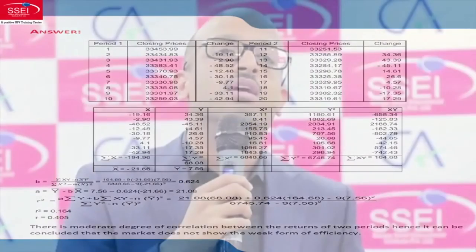So correlation comes to around 0.4. Now 0.4 is not 0. That means the price changes are correlated, which means market is inefficient. So market is not efficient in the weak form. If correlation was 0, we would have concluded that market is efficient in the weak form. You know that in an exam, correlation won't actually be 0. So I had given a cutoff: up to 0.2 or 0.25, you take it to be 0. Actually, the institute has not clarified. So let's hope that it will be either very close to 0 or far away from 0, like 0.4. So market is not efficient in the weak form.